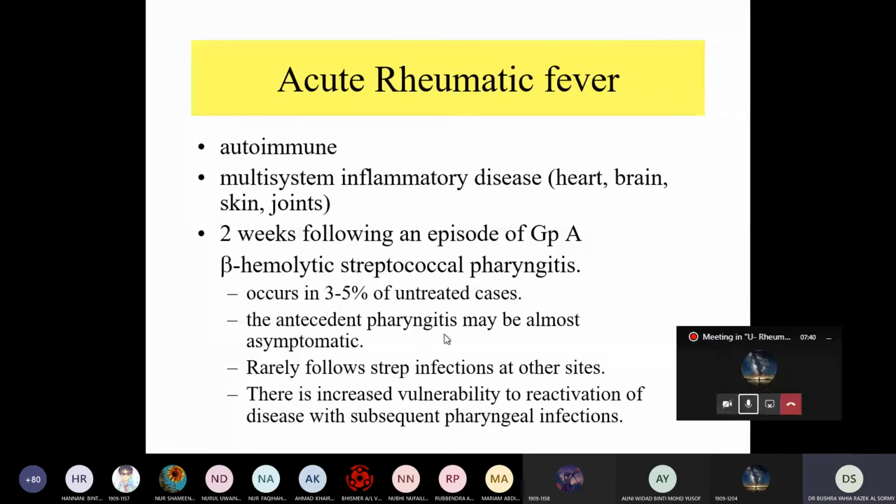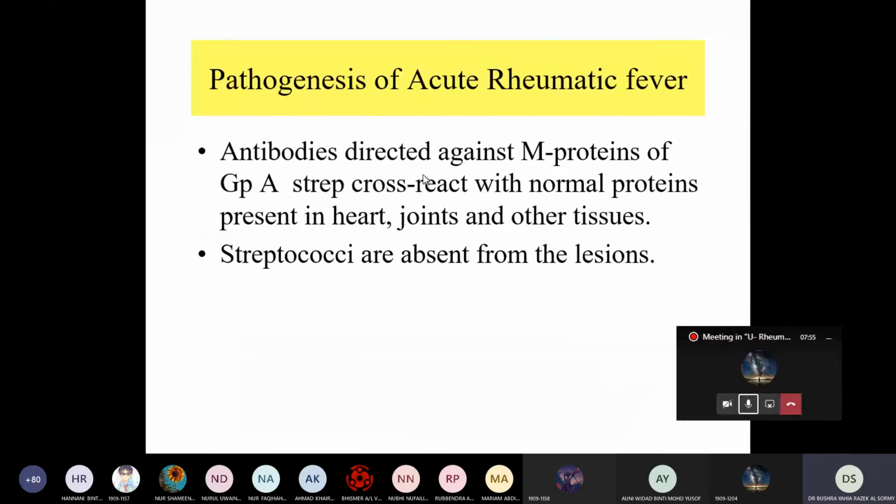So the antecedent pharyngitis may be almost asymptomatic, and rarely follows strep infection at other sites. There is increased vulnerability to reactivation of disease with subsequent pharyngeal infection. We said the pathogenesis is antibody directed against M protein of the group A streptococcus that cross-reacts with normal protein present in the heart, joint, and other tissue. Usually, during rheumatic heart disease, the streptococci are absent from the lesion.